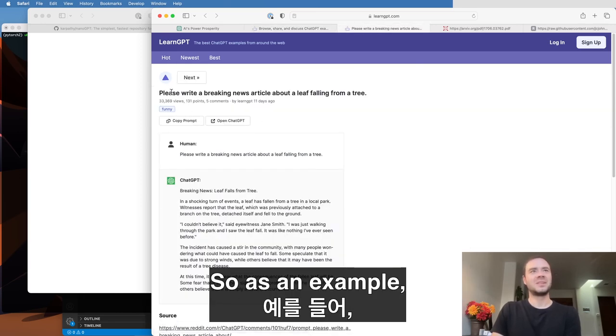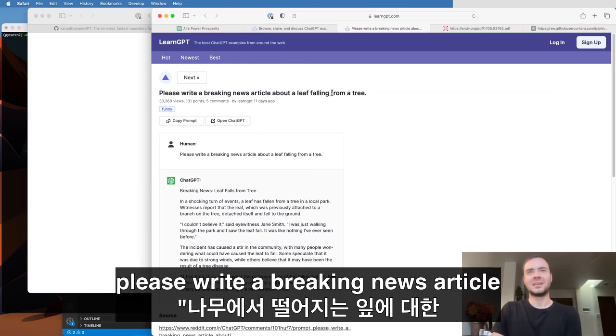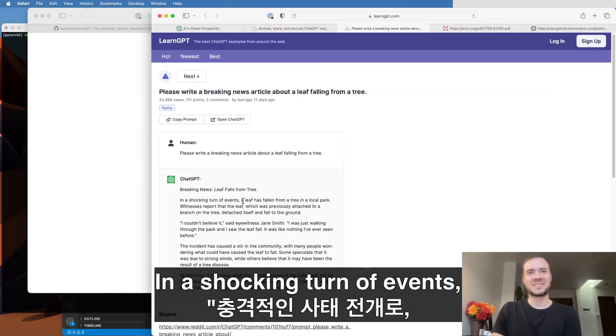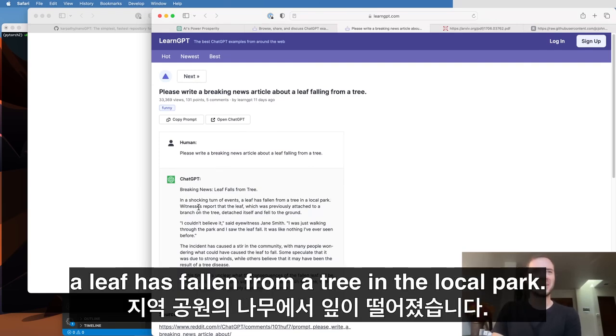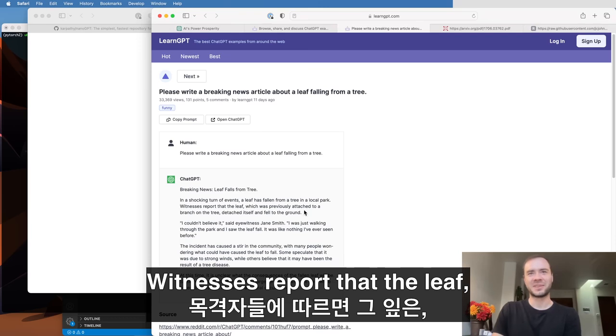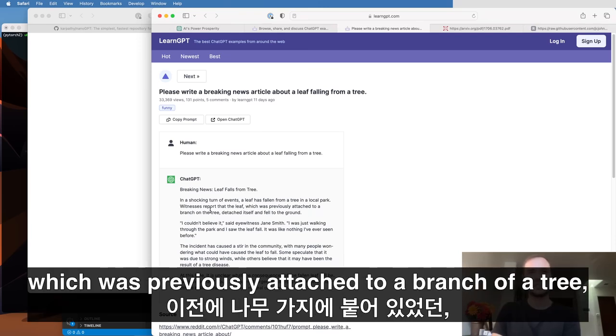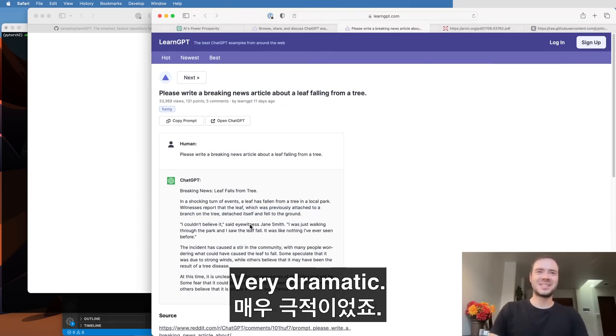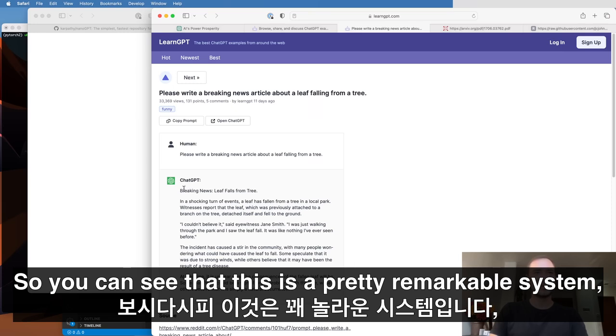As an example, please write a breaking news article about a leaf falling from a tree. In a shocking turn of events, a leaf has fallen from a tree in the local park. Witnesses report that the leaf, which was previously attached to a branch of a tree, detached itself and fell to the ground. Very dramatic. So you can see that this is a pretty remarkable system.